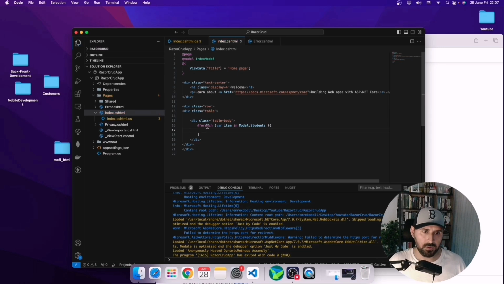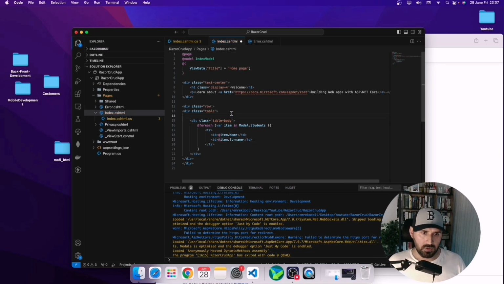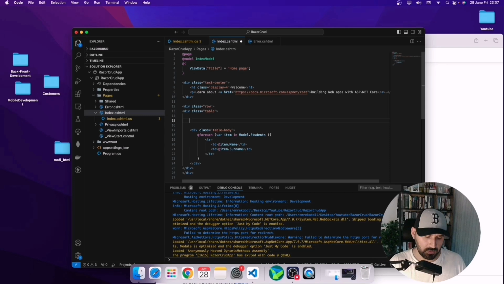Yeah, and of course item.Name. The second one will be item.Surname, sorry. We created a table body, and then we are going to create again a div class table header. Yeah, this is not necessary for now.